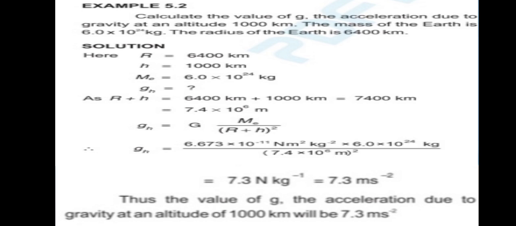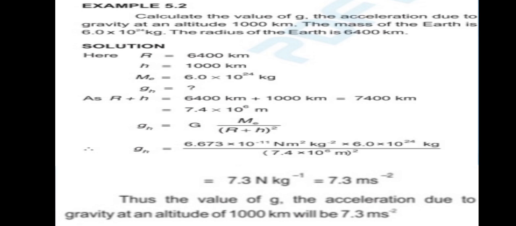Firstly, we will write down the value of radius, which is equal to 6400 km. The height is equal to 1000 km, and the mass of earth is equal to 6.0 × 10^24 kg. Now we are asked to find the value of gh, so under the heading of to find out, we write gh equals question mark.